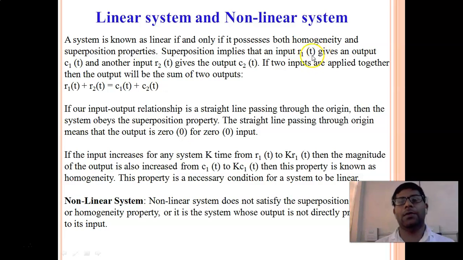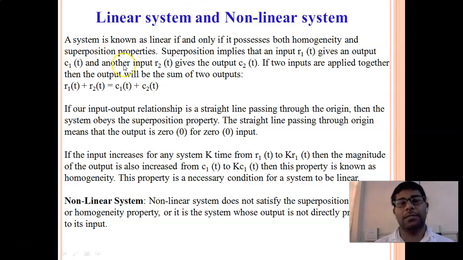For R1 of t, we will get the output as C1 of t, right? If we are applying input R1 of t to the system, then we should get the output C1 of t.